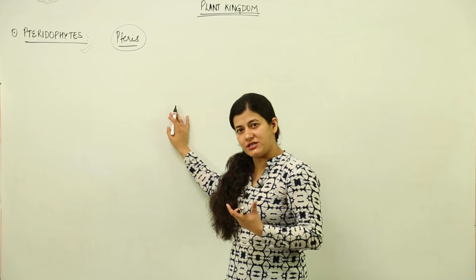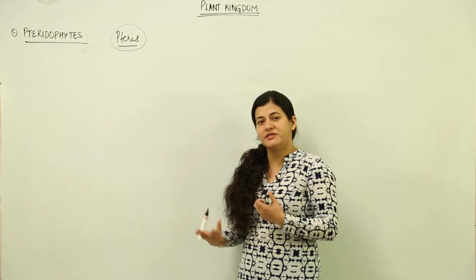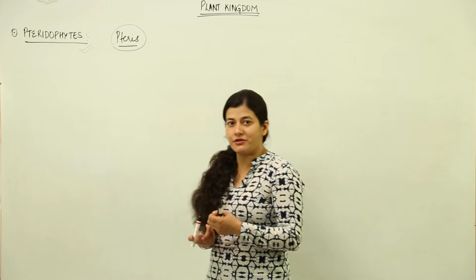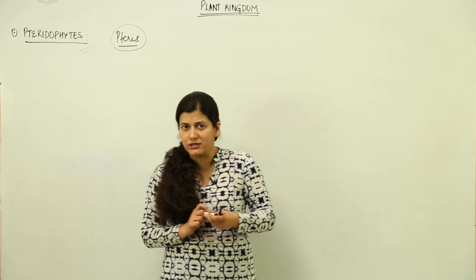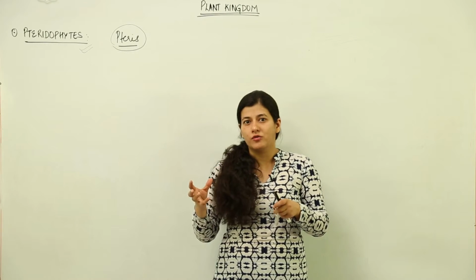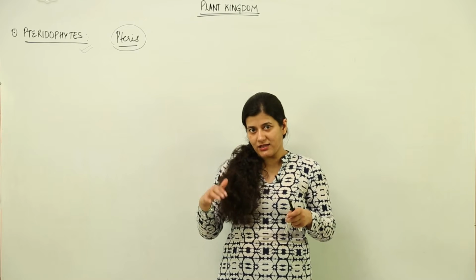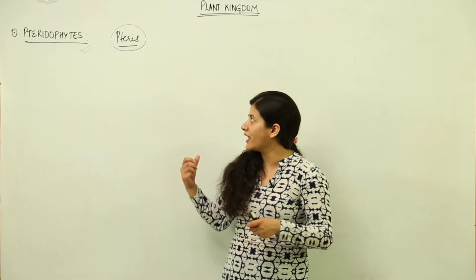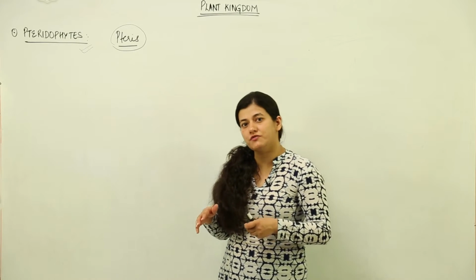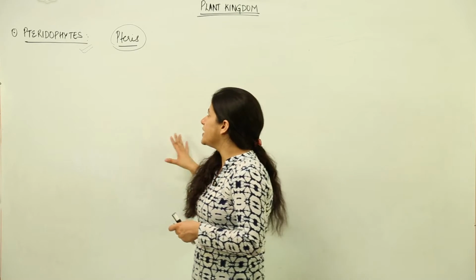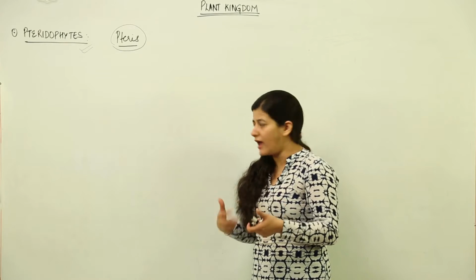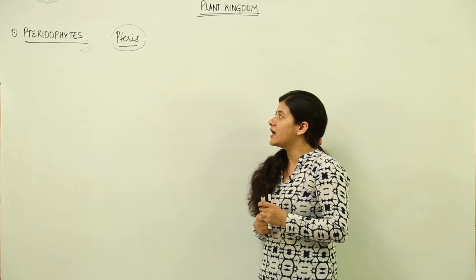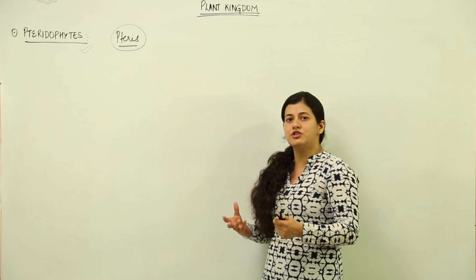They have the characteristic features which are able to represent the phenomenon of alternation of generation. That is why these are a little bit important, because they are different from other plants in terms of their alternation mechanism. We are going to see the alternation of generation as well, but for now what we have to understand is what their economic importance is, if they have any, and what their geographical distribution is.